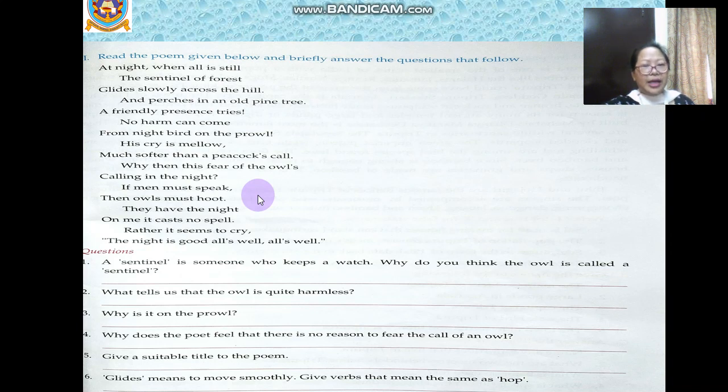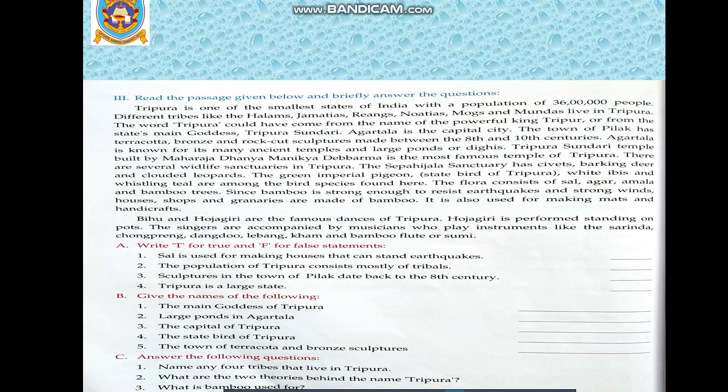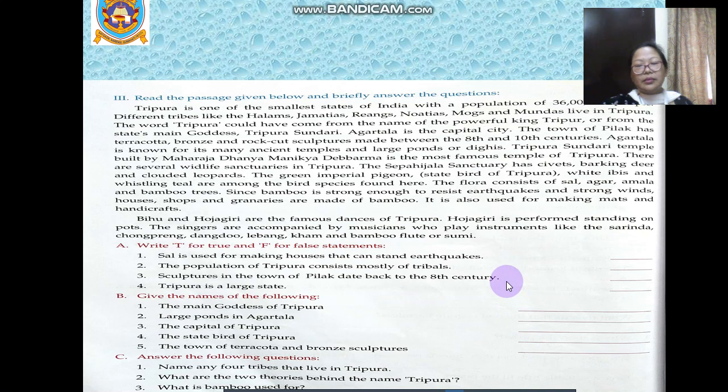Next we will do a little reading comprehension on page 108. So all of you please open page 108. This is the passage on page number 108. I will read it from your English grammar textbook.